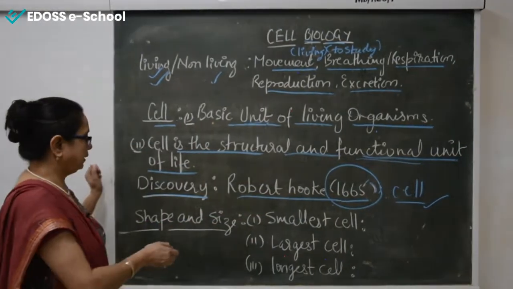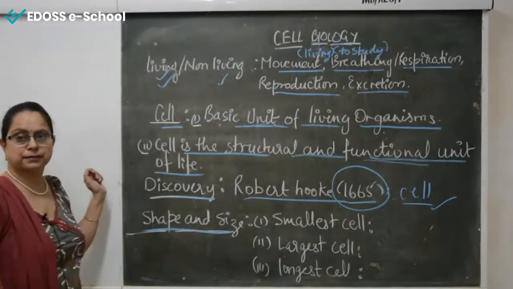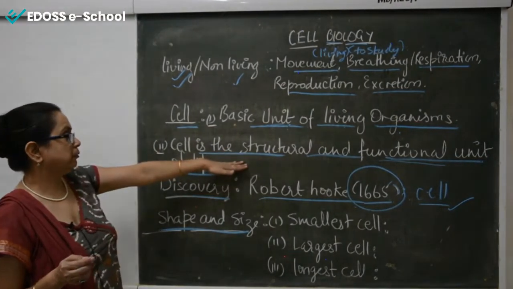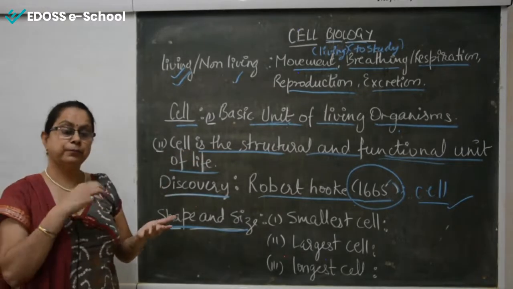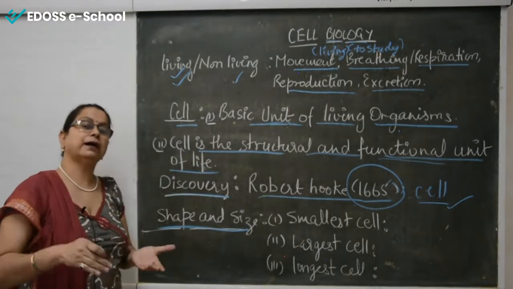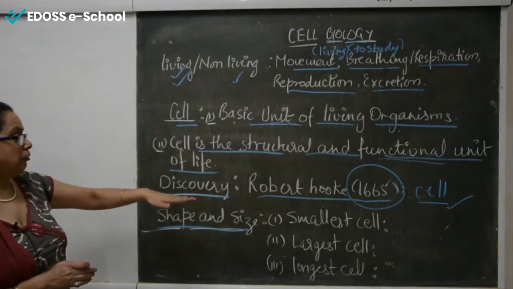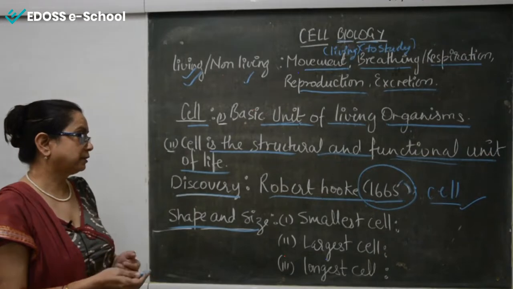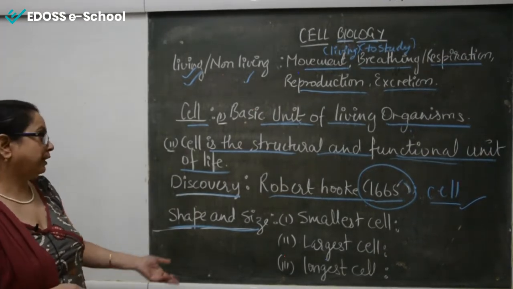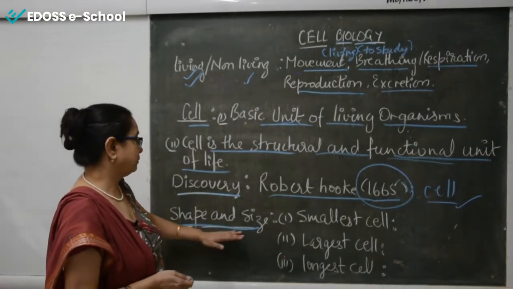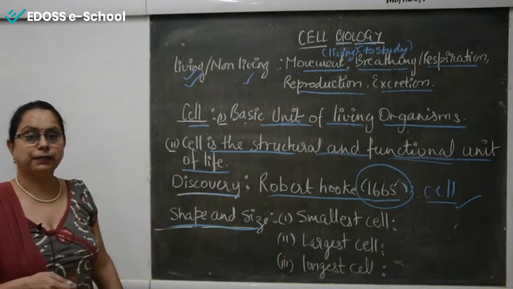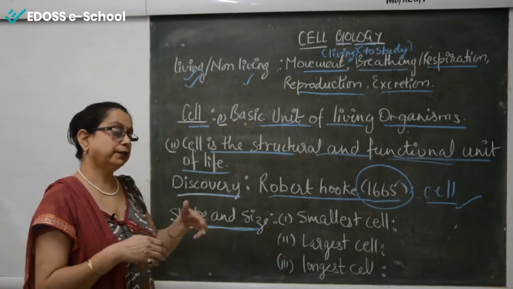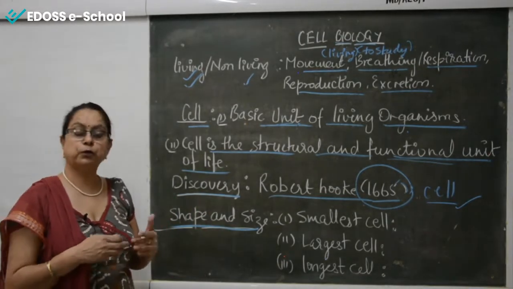Now the next point regarding the cell is the shape and the size. As we have several organs, I have described to you that all the organs are made basically from cells. Each and every part of the body is made up of cells. Every organ has a different shape and size, and because of that the cells also have different shapes and sizes. If you are talking about amoeba, that is a single-cell organism, the whole body is made up of one cell only. So in that single cell it has to perform all the activities.